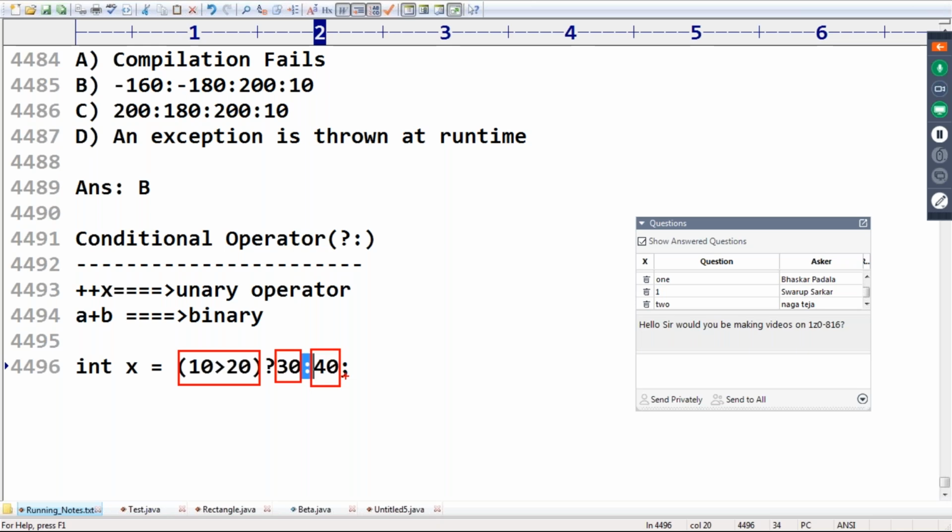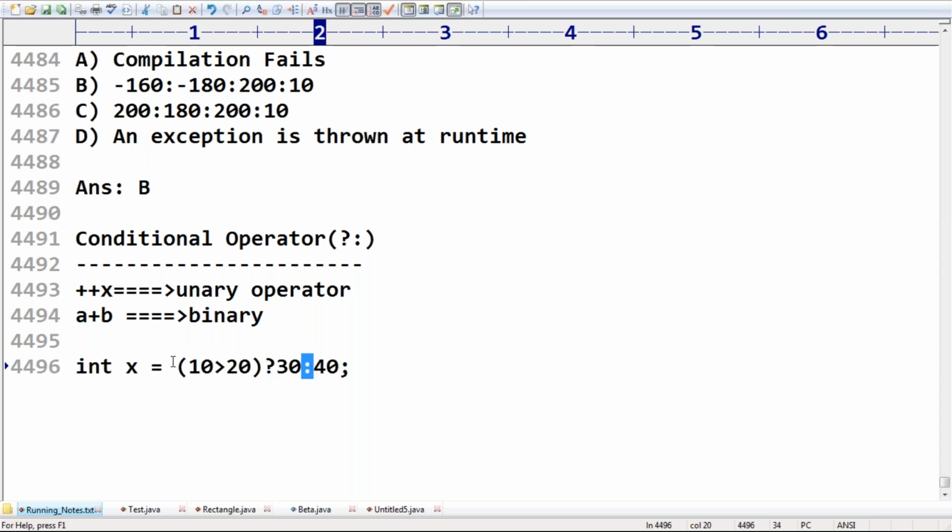How many arguments are there? Three arguments. This is the first argument, this is the second argument, this is the third argument. So a total of three operands are there. That's why this is called the ternary operator. Remember this: question mark colon is a ternary operator. So I hope you are aware that the only possible ternary operator in Java is the conditional operator, and the same holds for most programming languages.